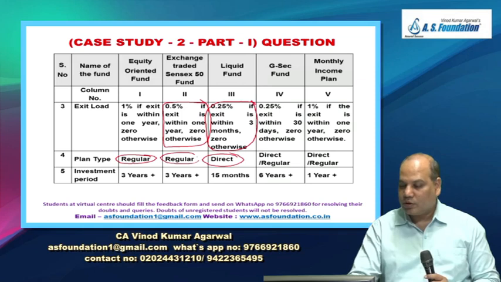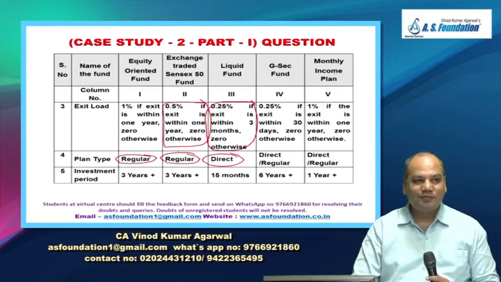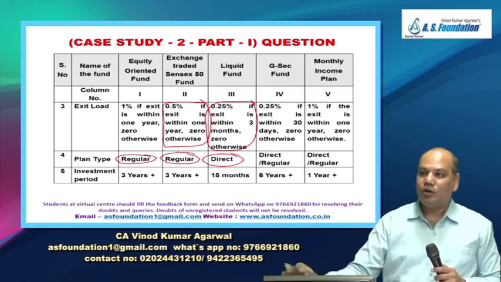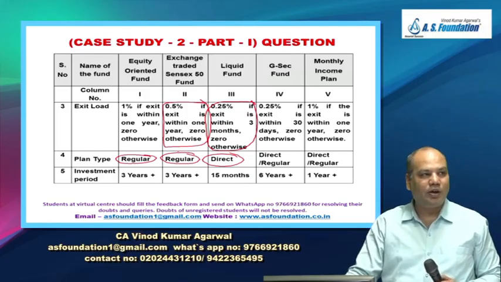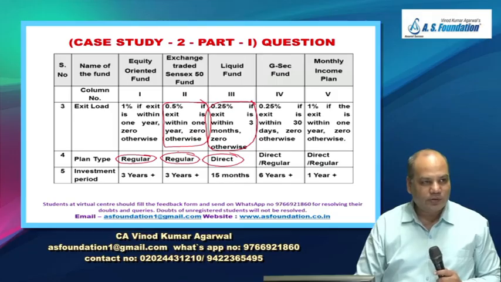Two mistakes are there. You are allowed to invest directly in any fund now. SEBI says you can't make it mandatory that an investor has to go through the advisor.